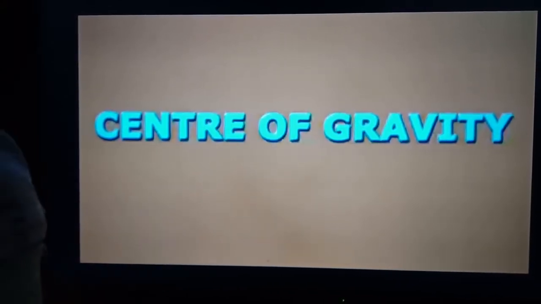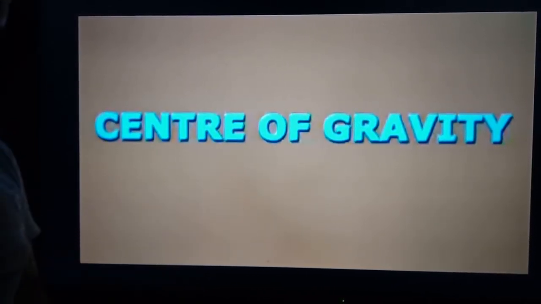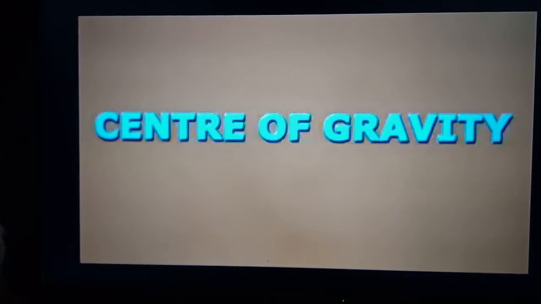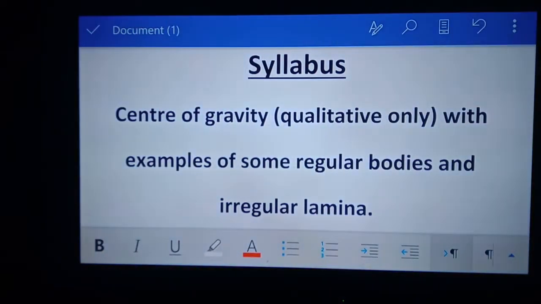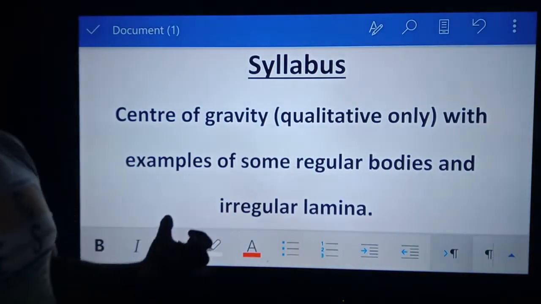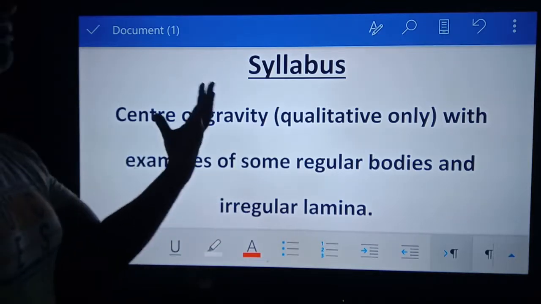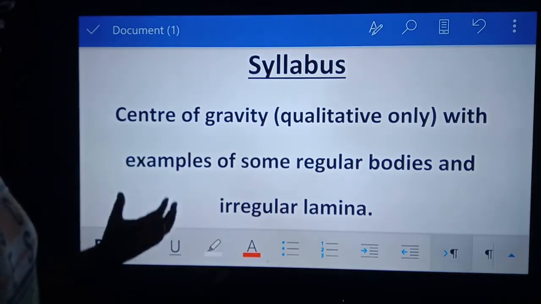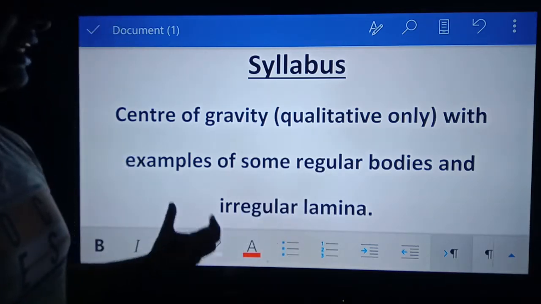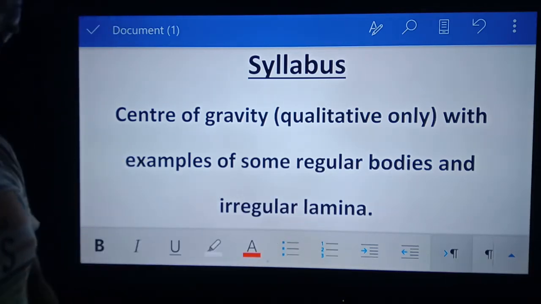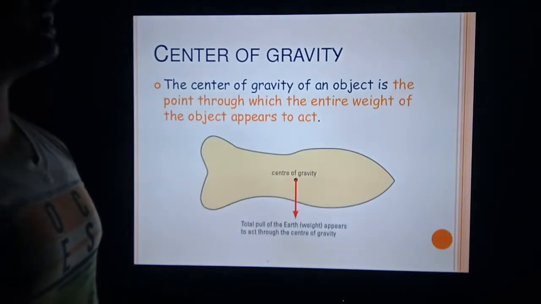For class 10th, we will study center of gravity. Let's see the syllabus. In the syllabus, we have to learn the qualitative aspects of center of gravity, meaning the definition of center of gravity and examples of some regular bodies and irregular lamina. So, what is the definition of center of gravity?